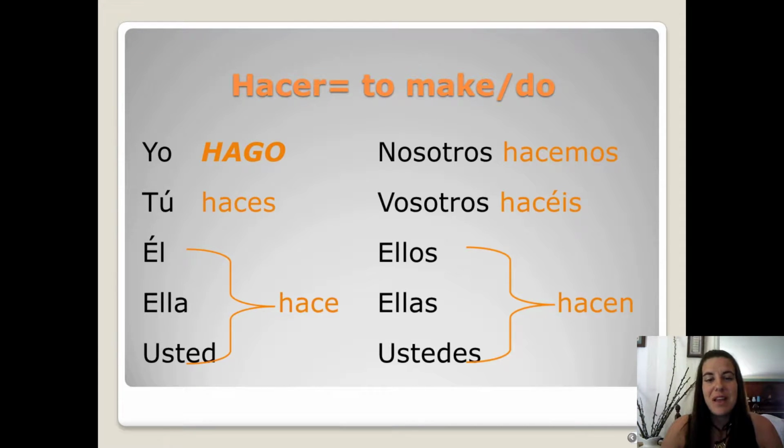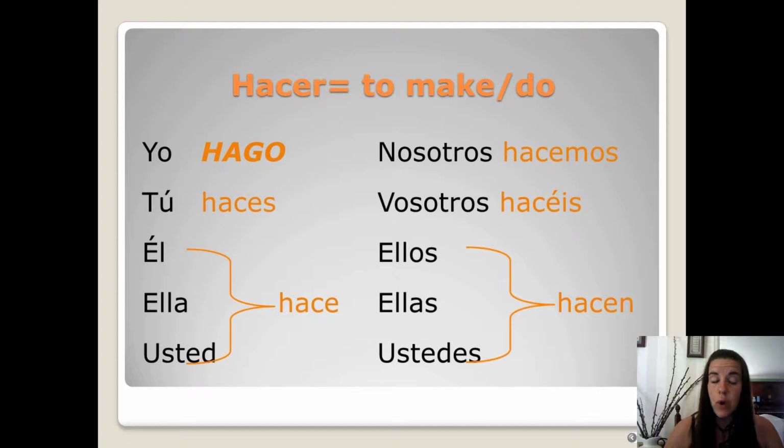Hacer is a very important verb in Spanish. It means to make or to do something, and it is a little bit different in the yo form. So a quick review, if hacer was a regular verb, we would just drop the er ending and add the new ones. So hacer in the yo form would be haco, H-A-C-O. We drop the er and add o, but it isn't. It's irregular. Hacer in the yo form is hago.